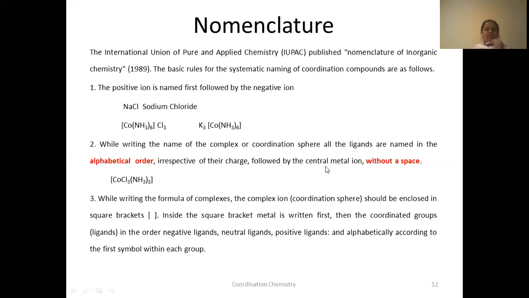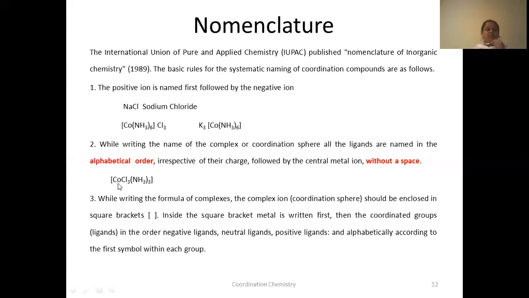Then followed by the central metal ion. While writing the formula, you write in the coordination sphere first the central metal ion followed by ligands. But while naming this complex, first you have to write the ligand names followed by the central metal ion name without any space. You have to remember this. There should not be any space between the ligands and the central metal ion. For example, see this.